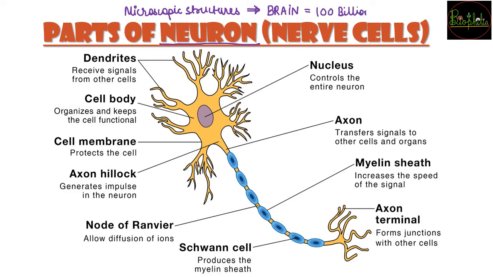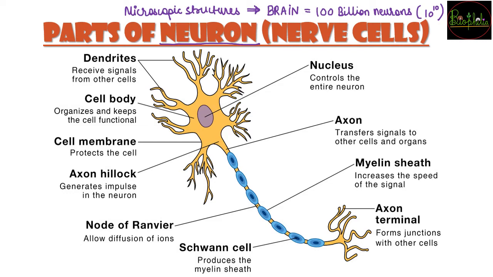Now 100 billion, what are these cells? These are nothing but 100 billion neurons, so these many neurons are 10 raised to the power 10. You can imagine how small these microscopic structures are, and you can think of them as connecting electric wires that help govern the whole body. So what is this microscopic structure? What are its parts? How does it work? Everything is going to be studied under this chapter.